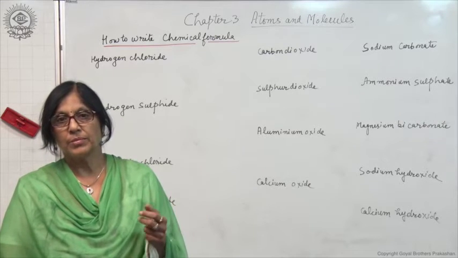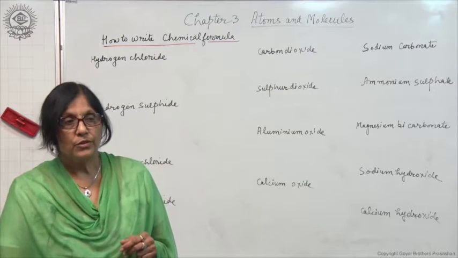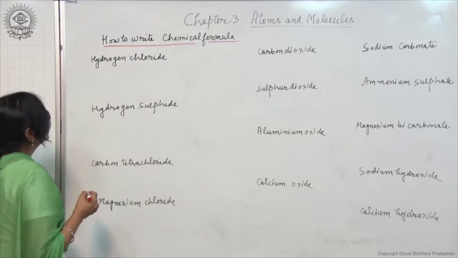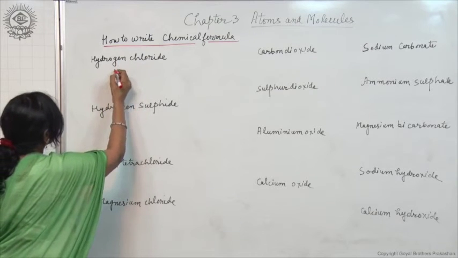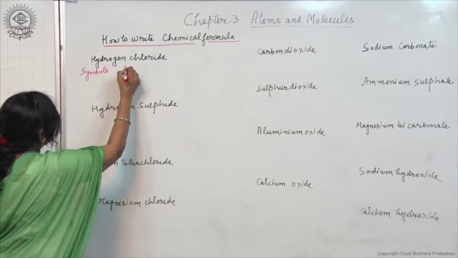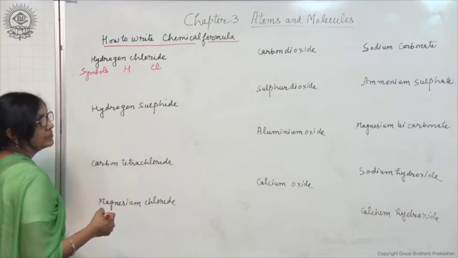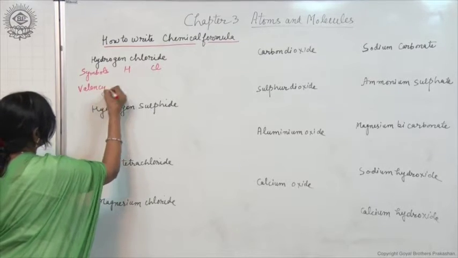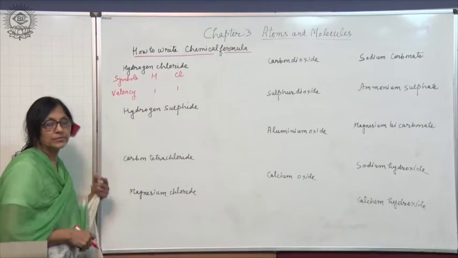So, let us take some of the examples so that you come to know how to write the chemical formula. For writing the chemical formula, first of all, the symbols of the elements are written. Symbol of hydrogen is H and that of chlorine is Cl, and then write the valency. Valency of hydrogen is 1, valency of chlorine is 1. So, this you have to remember.